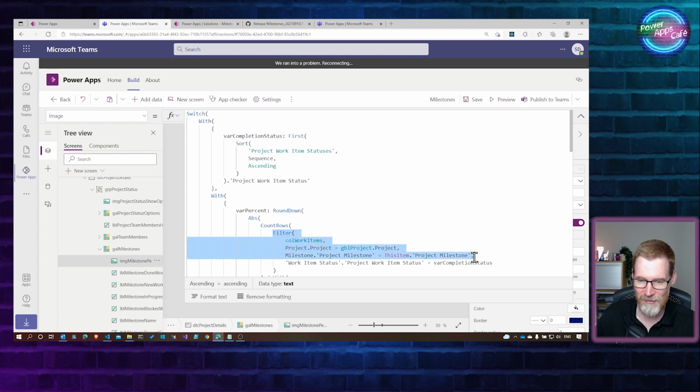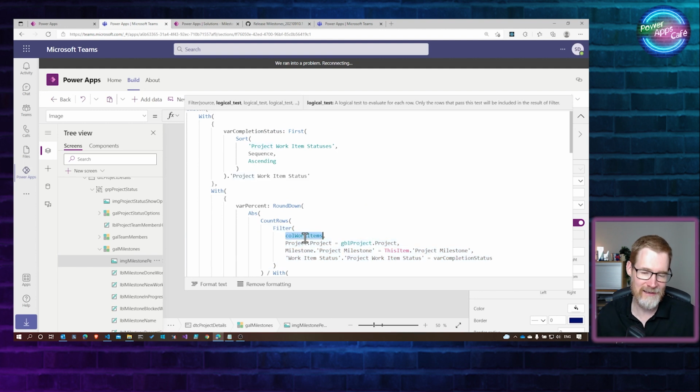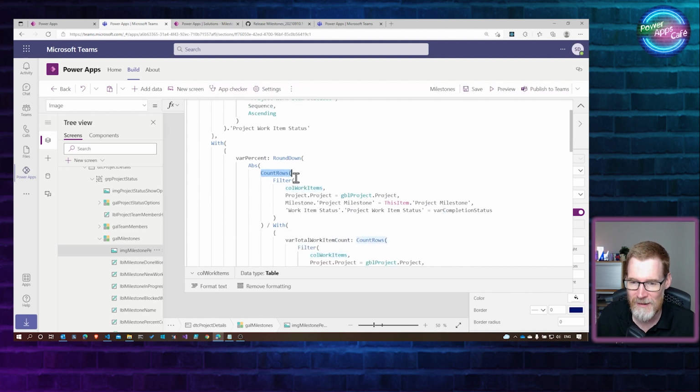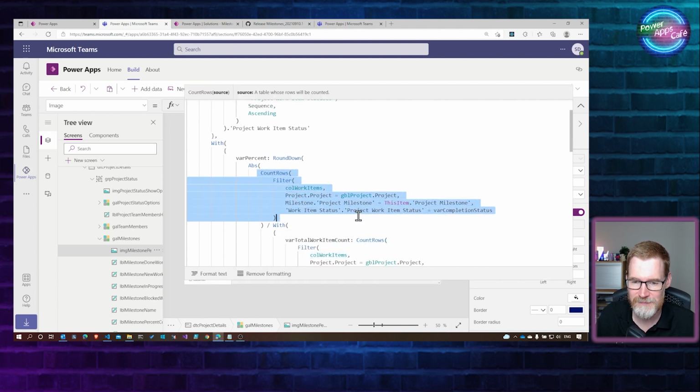So this is another one of those things where this is not delegated. This is working on a collection that's in memory, so there's no request to the server. It's just looking at that data that we loaded when the project was selected, and finding out how many of them have been completed.